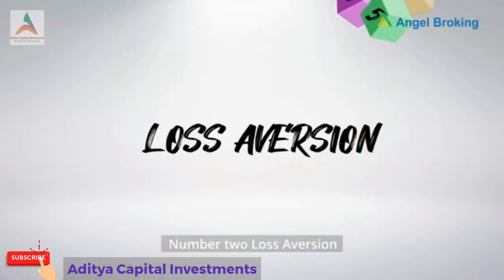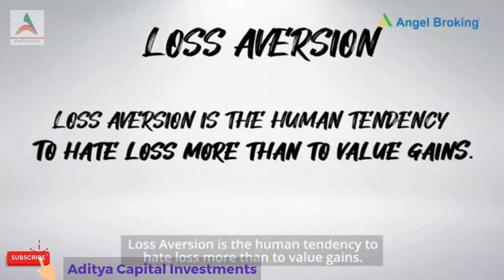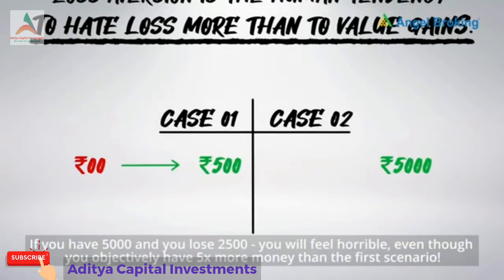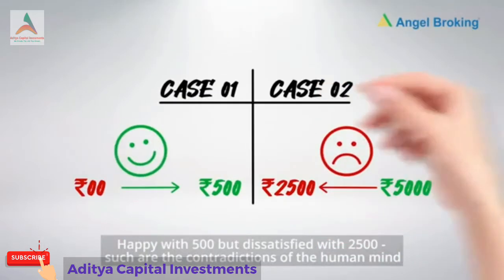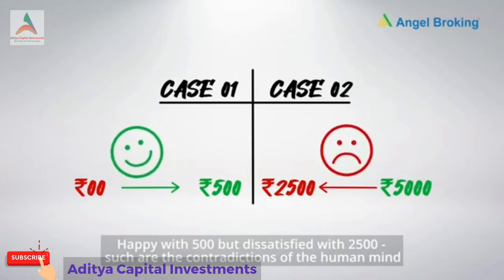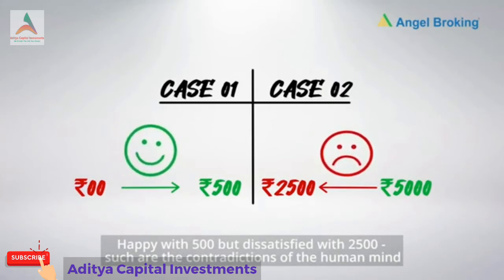Number 2, loss aversion. Loss aversion is the human tendency to hate loss more than to value gains. If you have nothing and you win rupees 500 in a lottery, you will feel good. If you have rupees 5,000 and you lose rupees 2,500, you will feel horrible, even though you objectively have 5 times more money than the first scenario. Happy with rupees 500 but dissatisfied with rupees 2,500. Such are the contradictions of the human mind.